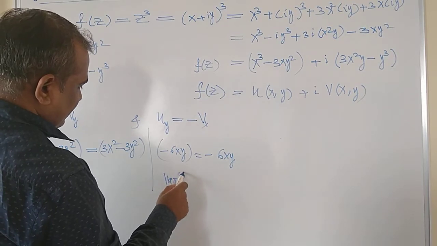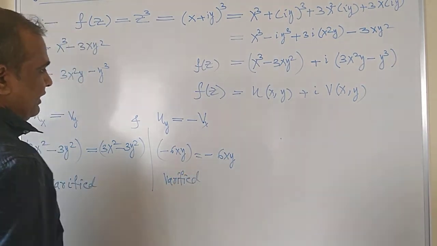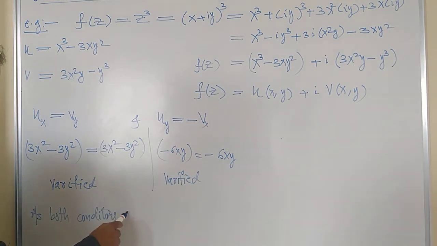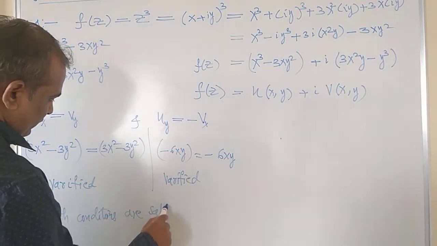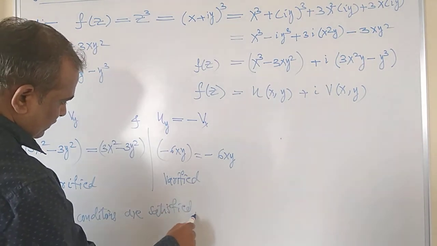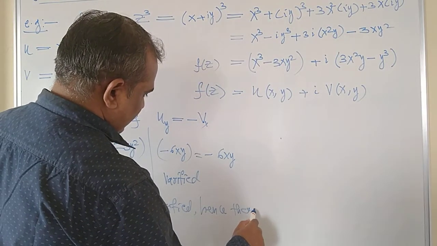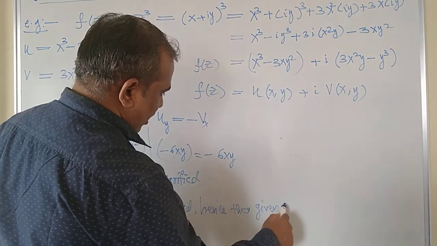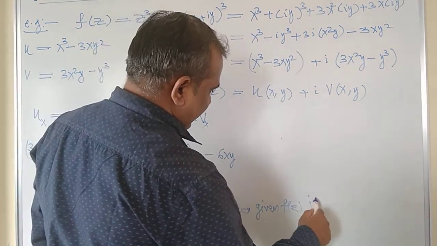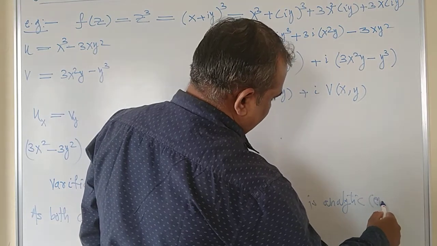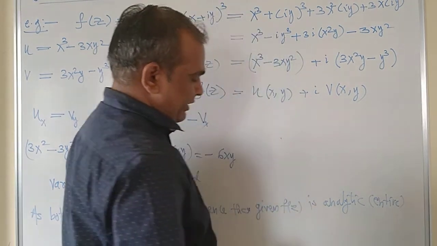So I can say this second condition is also verified, and as both conditions are satisfied, hence the given complex function f of z is analytic, or the other word that is also used, entire.